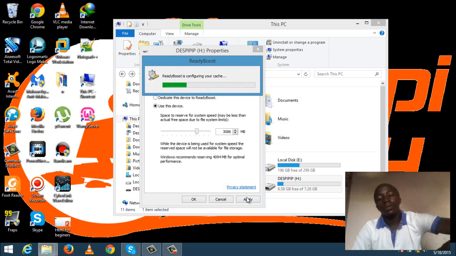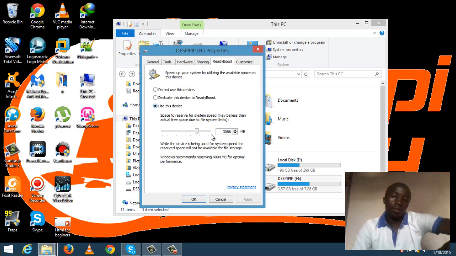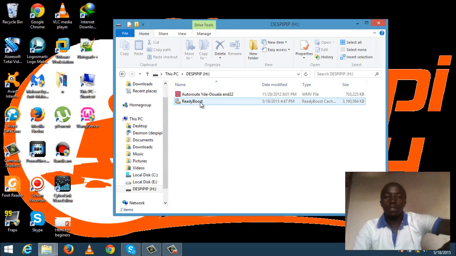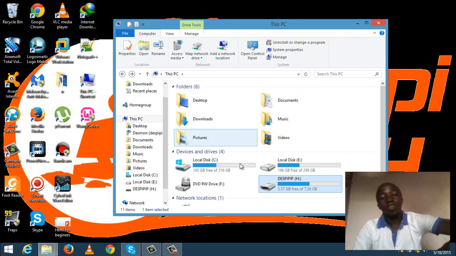ReadyBoost will configure your USB memory stick, and when it's done, simply click OK. As you can see here, 3 gigs have been used up from my USB memory stick. You can see entering here, you see ReadyBoost, and I can equally use it as my storage capacity. Congrats, you just boosted up your system or added RAM to your PC using your USB stick.